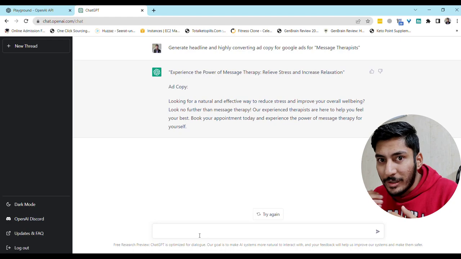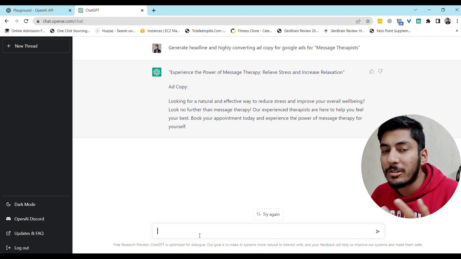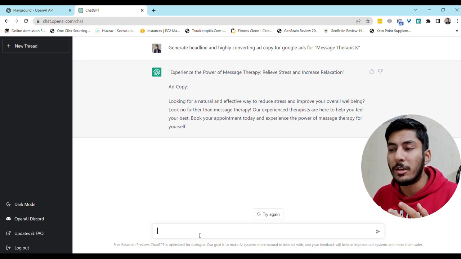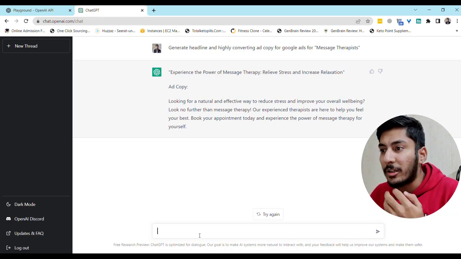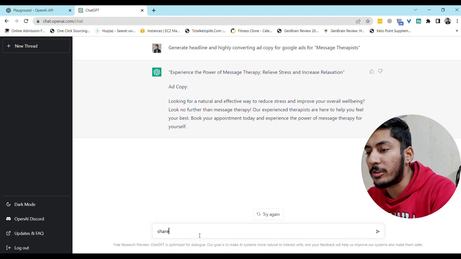So we will tell it we need at least three to five variations of different types of ad copy or headline, so we can choose from them.